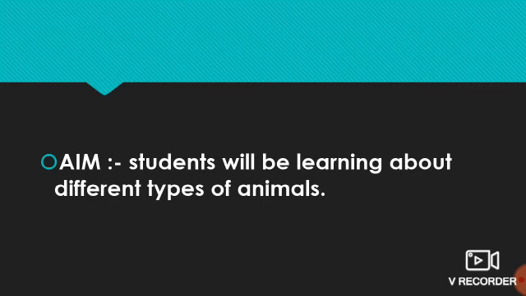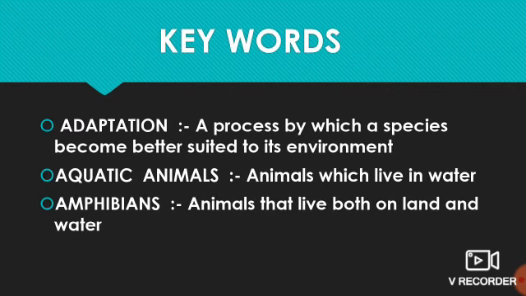So now let's start with the keywords. The first keyword, adaptation. It means a process by which a species becomes better suited to its environment. Second keyword, aquatic animals, animals which live in water. Third keyword is amphibians. It means animals that live both on land and water.